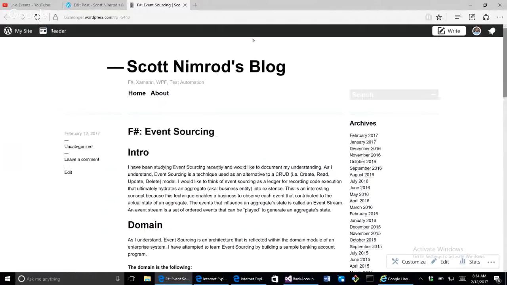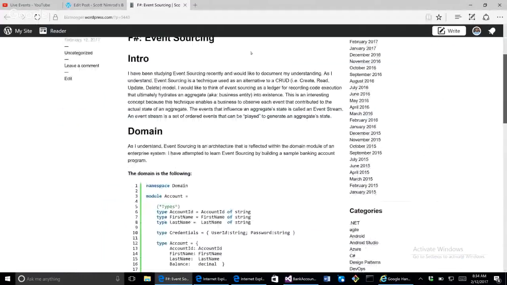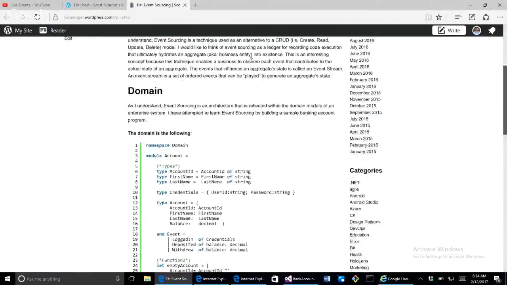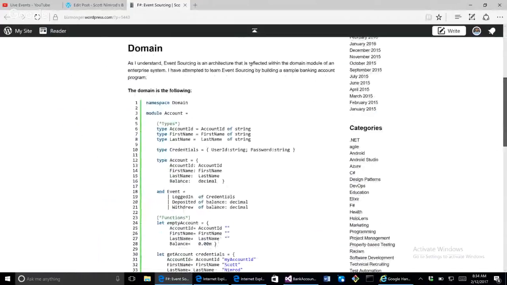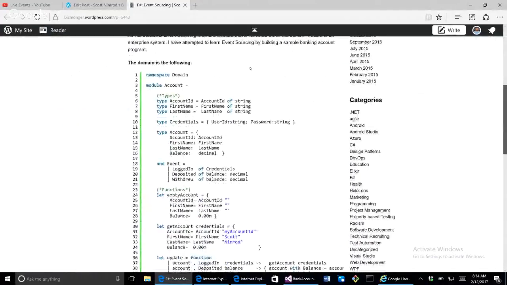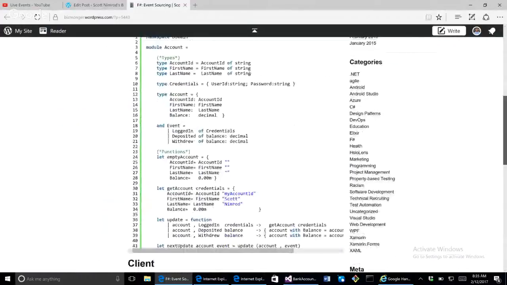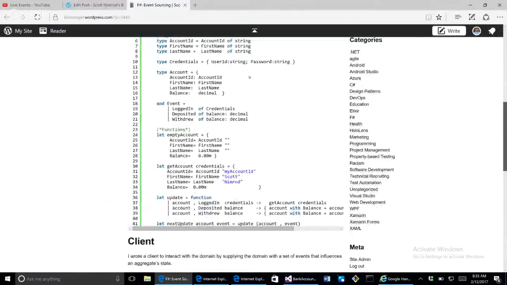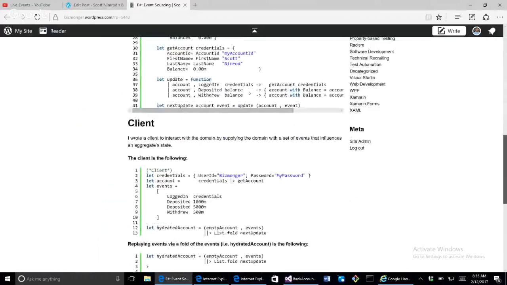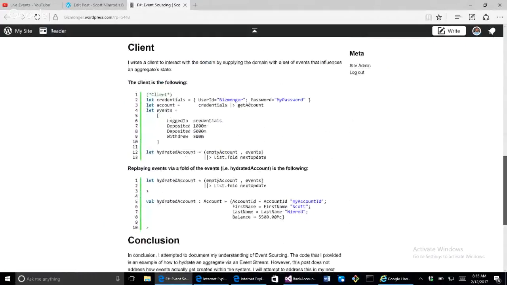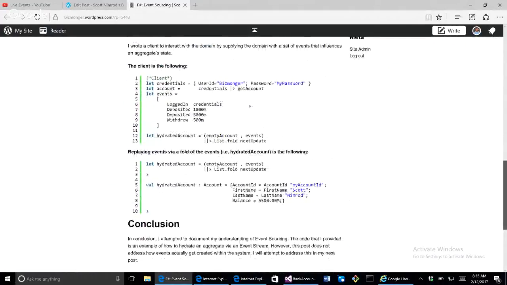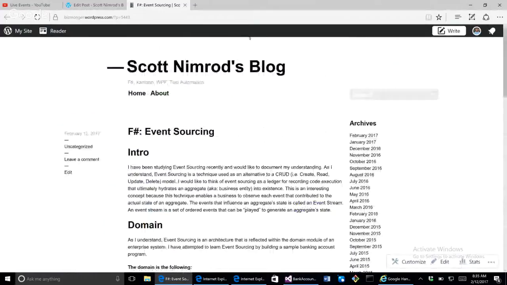And I provide some source code in which I provide a bank account example. And I talk about some events and how to leverage these events, and then how to hydrate and aggregate, aka my understanding is a business entity's current state. And so that's what I'm going to throw in this blog post, and this video is a part of this blog post. Let me go to my code.